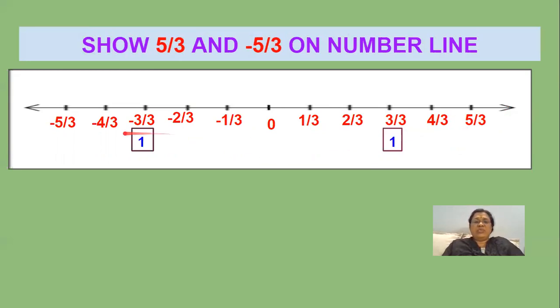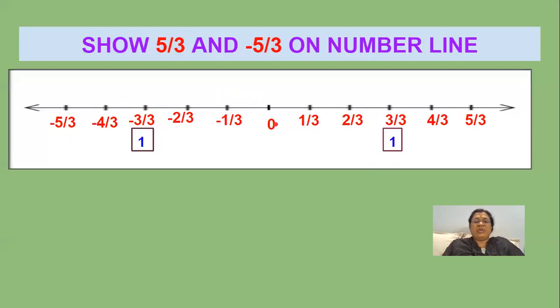Again, when you move on to the left side, this is negative. So this is minus 1 by 3, and this is minus 2 by 3. This is minus 3 by 3, this is minus 1, and this is minus 4 by 3, this is minus 5 by 3. Minus 3 by 3 is nothing but minus 1, not plus 1.